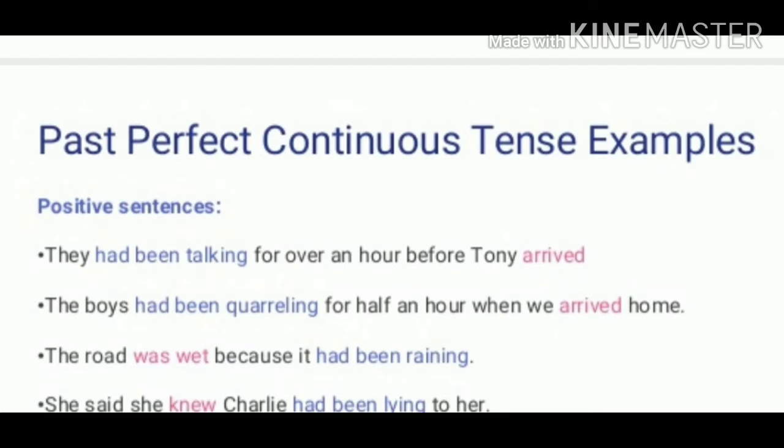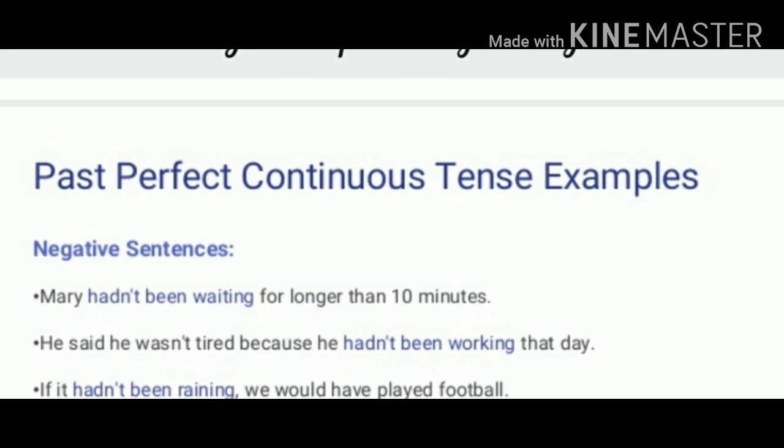They had been talking for over an hour before Tony arrived. In this sentence, they had been talking before Tony arrived there. So, the past perfect continuous describes an action that continued over a period of time up to a point in the past. So, we use had plus been plus ing form. Now, let's see the past perfect continuous tense with a negative sentence.